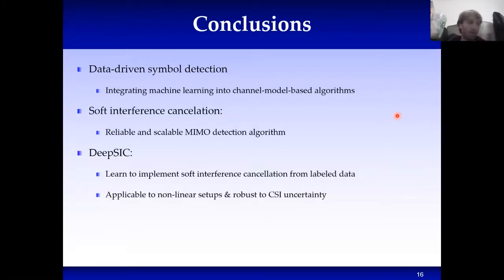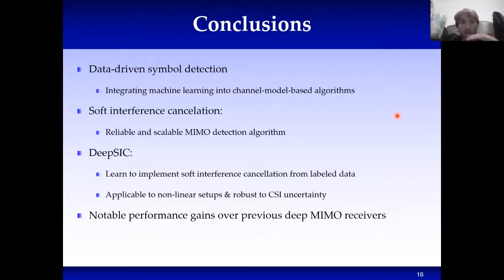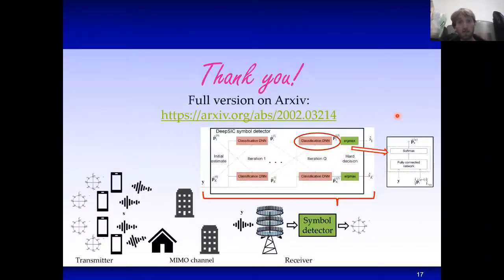And we showed that it is applicable to nonlinear setups, and it is robust to CSI uncertainty. And we showed notable gains over previously proposed deep MIMO receivers. We actually hypothesize that this architecture can also be used for multitask learning, because in the end of the day, we are estimating multiple symbols.